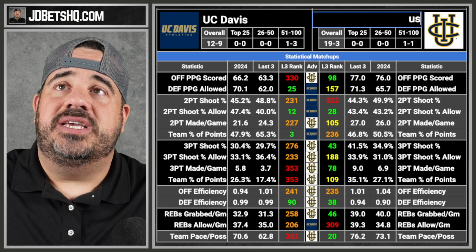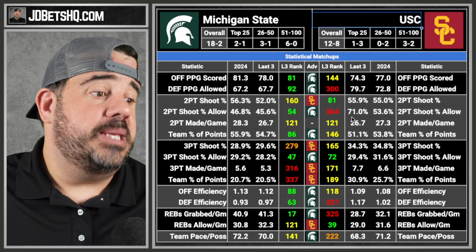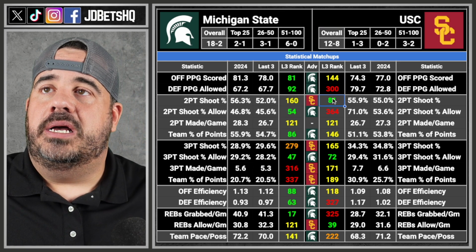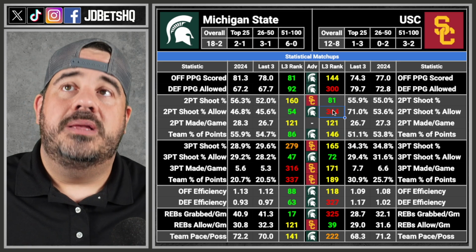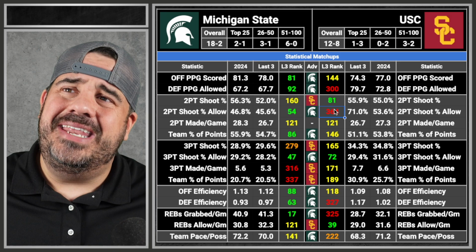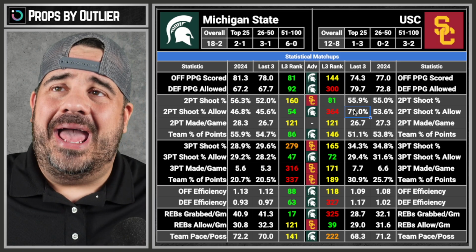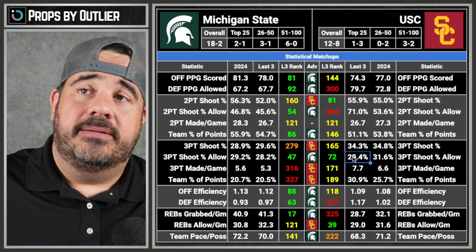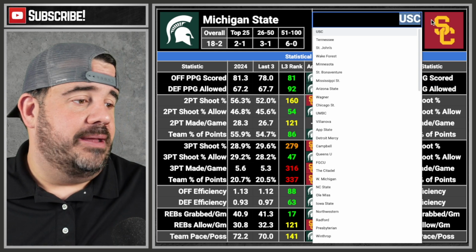USC and Michigan. So Michigan's crossing the country, going to LA. Michigan State, not Michigan, sorry. Interesting. All right. So that is offense, push, defense. Good. USC, the worst 2-point defense in the country, giving up 71%. What? That is crazy. Wow. You're just guarding the 3? Kind of, 29%, but 71 is madness. How are you that bad?